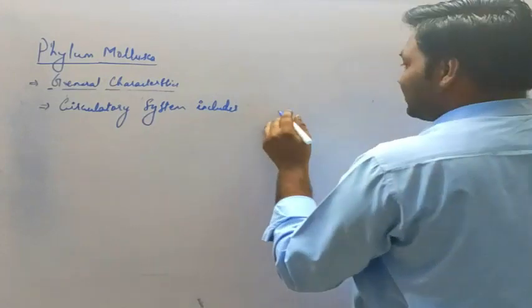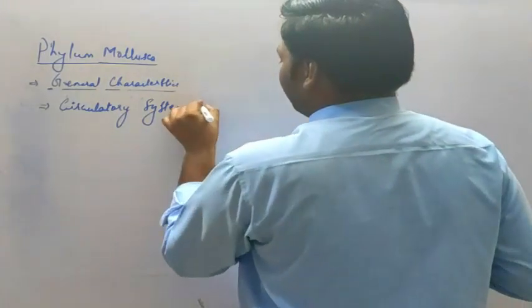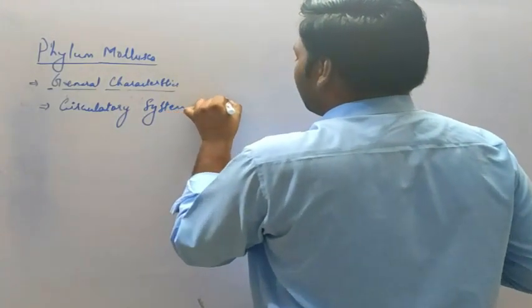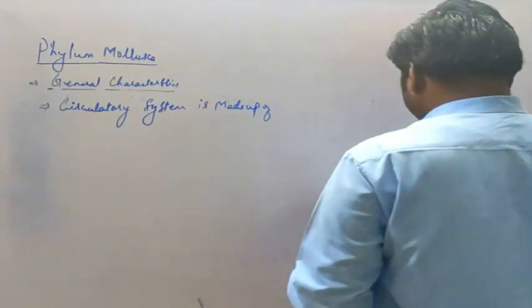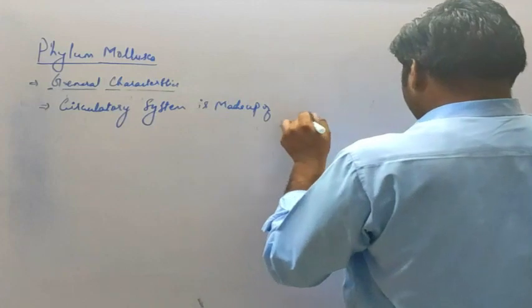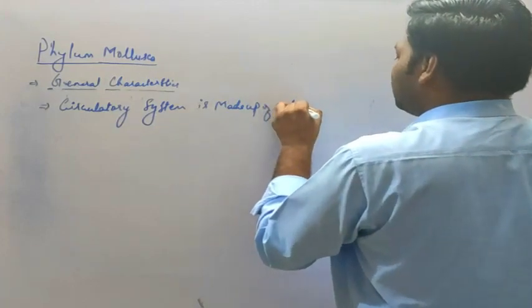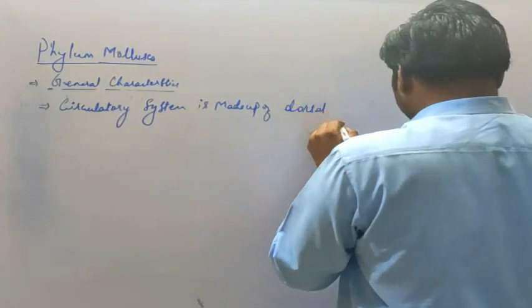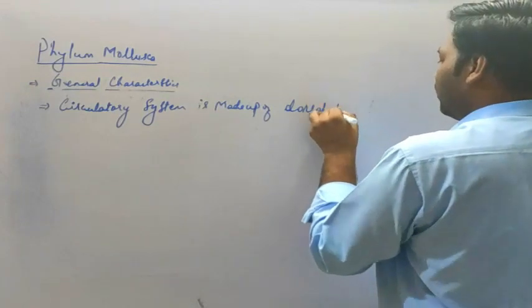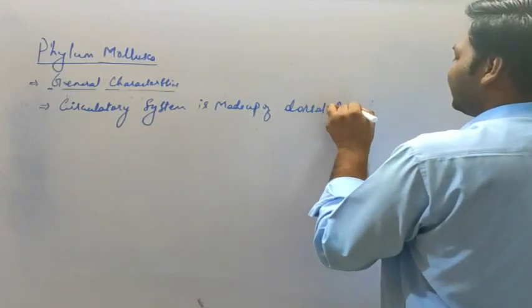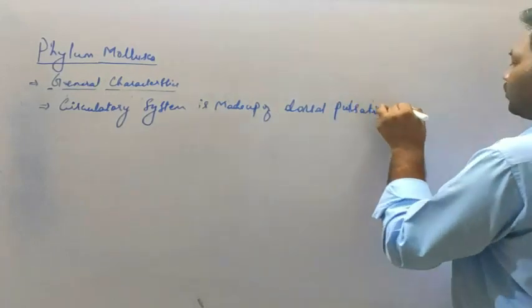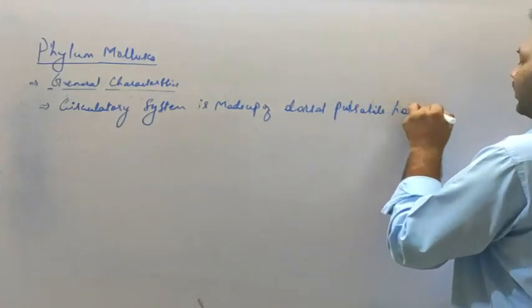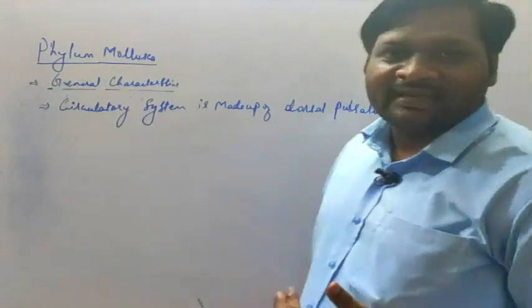Okay, the circulatory system is made up of a dorsal pulsatile heart.